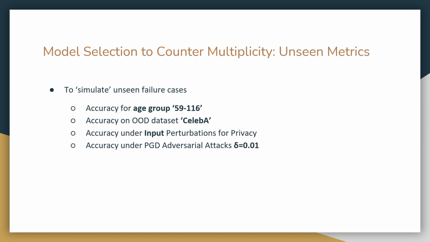Once we have selected these models, we then simulate unseen trustworthy failure cases by defining mildly different setups for measuring the same 4 trustworthy metrics. For example, instead of fairness across various racial groups, we'll now measure fairness across various age groups. The attempt is to show how well a real-world pipeline which incorporates model selection would fare against unseen trustworthy challenges.